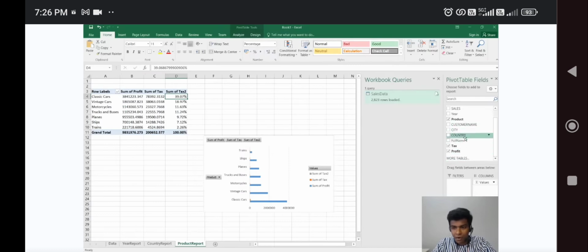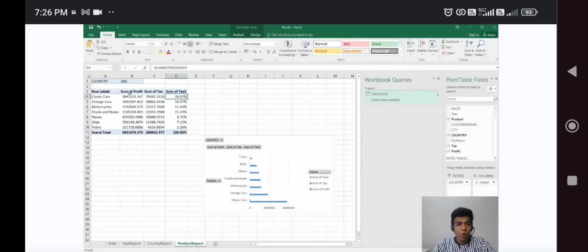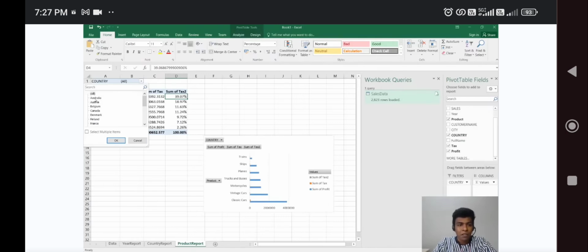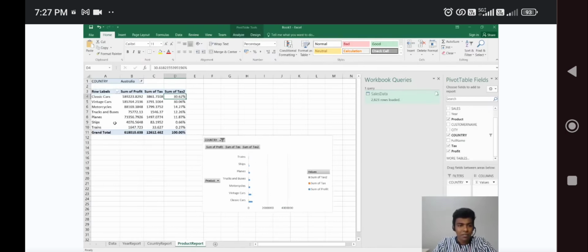Okay, I'm going to add country in the filters. If you want to add multiple fields, you can add them in the filters category. So in Australia, what are the sales? In Australia, this is the specific data about each and every product.